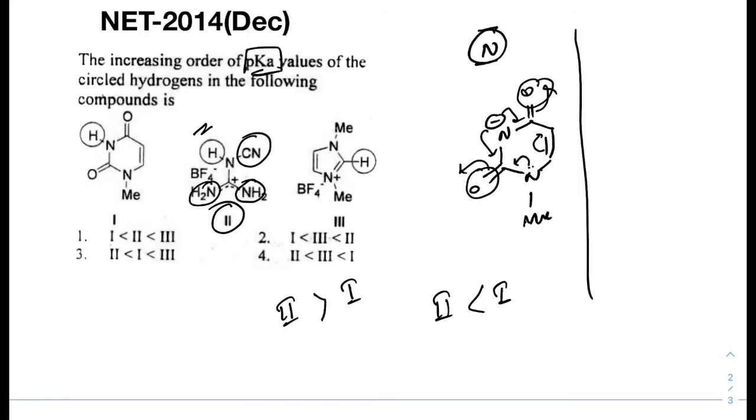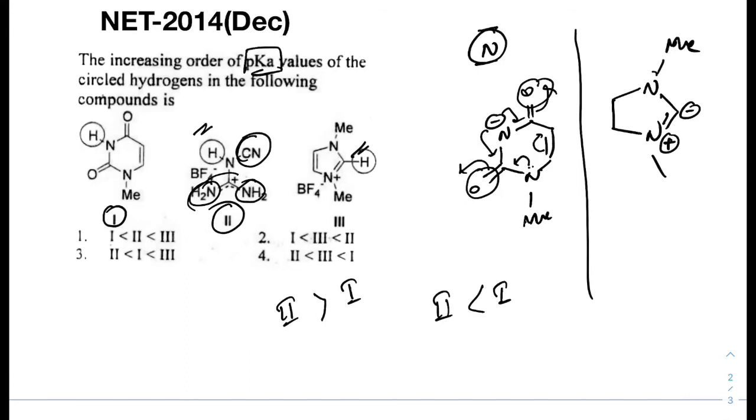Now in case of 3, this hydrogen is not that strongly acidic because there is no such strong electron withdrawing group as in case of compound 2. There is a cyanide and there are 2 nitrogens with 1 positive charge, which is a strongly electron withdrawing group, and it is not like compound 1, because after forming a negative charge over there, there is no such resonance stability.